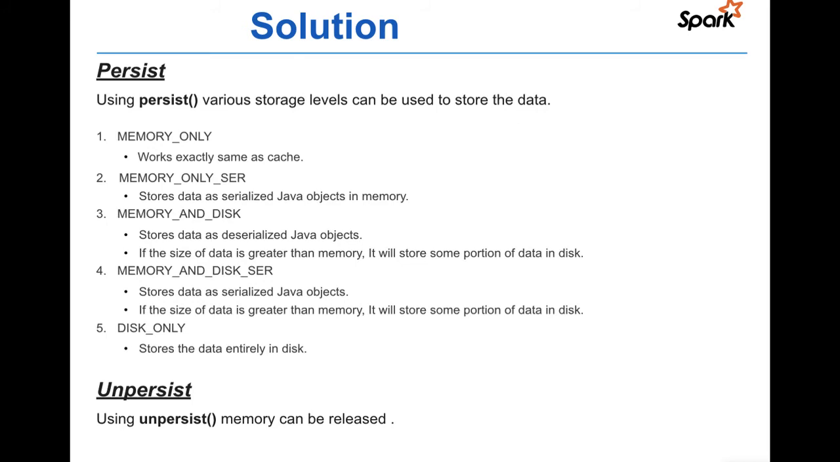Now let's see what persist does. For persist there are 5 storage levels. First is memory only, which works exactly the same as cache. Now memory only serialization, this is also nearly the same, but the only difference is it stores the data as serialized Java objects. Then memory and disk, here the data is stored in memory as deserialized Java objects, but if the